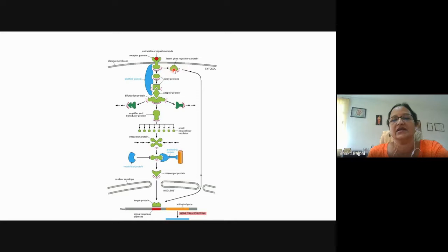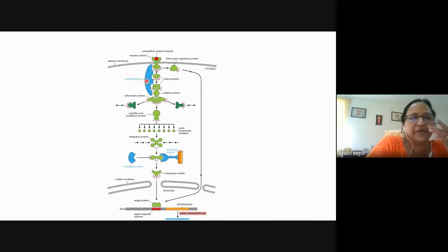So this latent gene regulatory protein, in its inactive form, by proteolysis it will become active, and the active subunit will be translocated to the nucleus, and there it will bring about the transcription of the target gene. Then there are scaffold proteins. So what are these scaffold proteins? Directly they don't have any role in the signal transduction. They don't transfer any signal directly, but they provide a site where many proteins can be held in a sequence so that the signal can be easily transmitted from one protein to another protein.